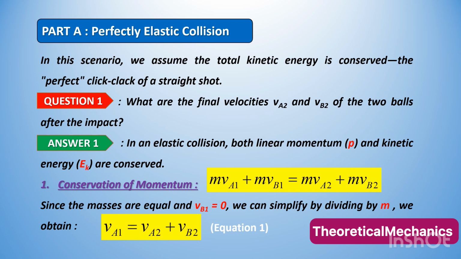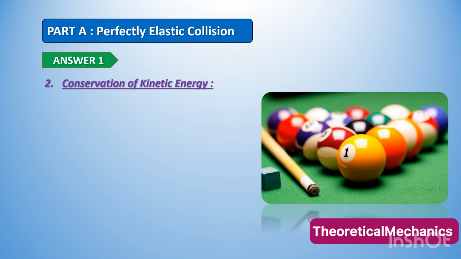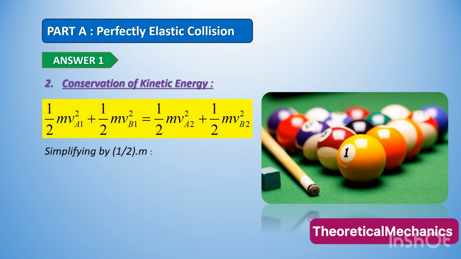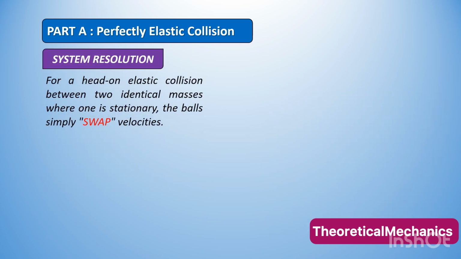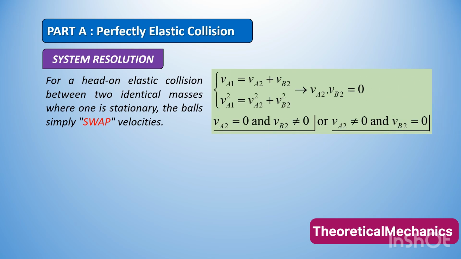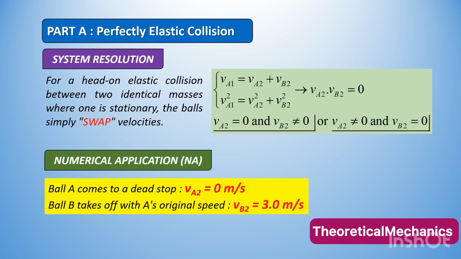The formulas governing this are derived from two laws. The first is the conservation of momentum, which gives equation 1, and the second is the conservation of kinetic energy, which gives equation 2. We now have a system of two equations with two unknowns, VA2 and VB2, which ultimately reduces to a single equation with two unknowns equal to 0. So mathematically speaking, there are two possible solutions. One of the two speeds is 0, and thus since A stops, B starts rolling with the speed that was transferred to it from A.